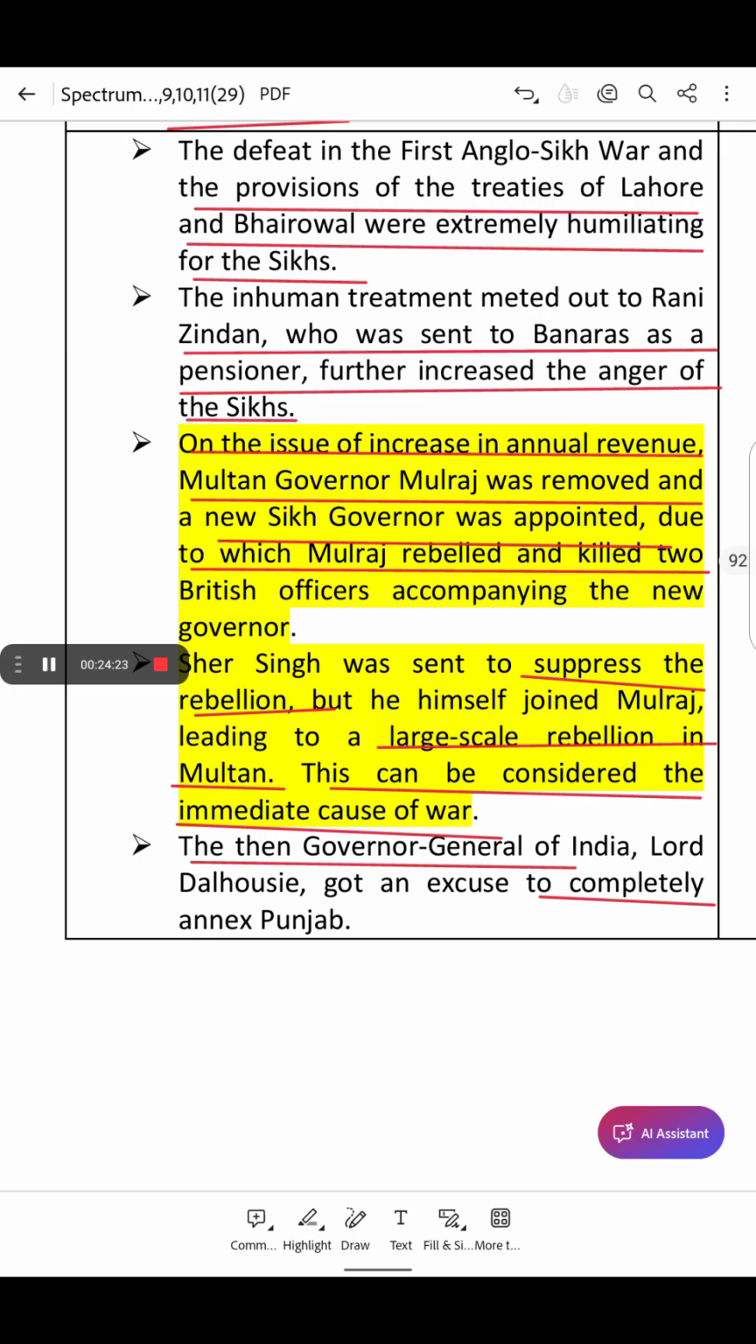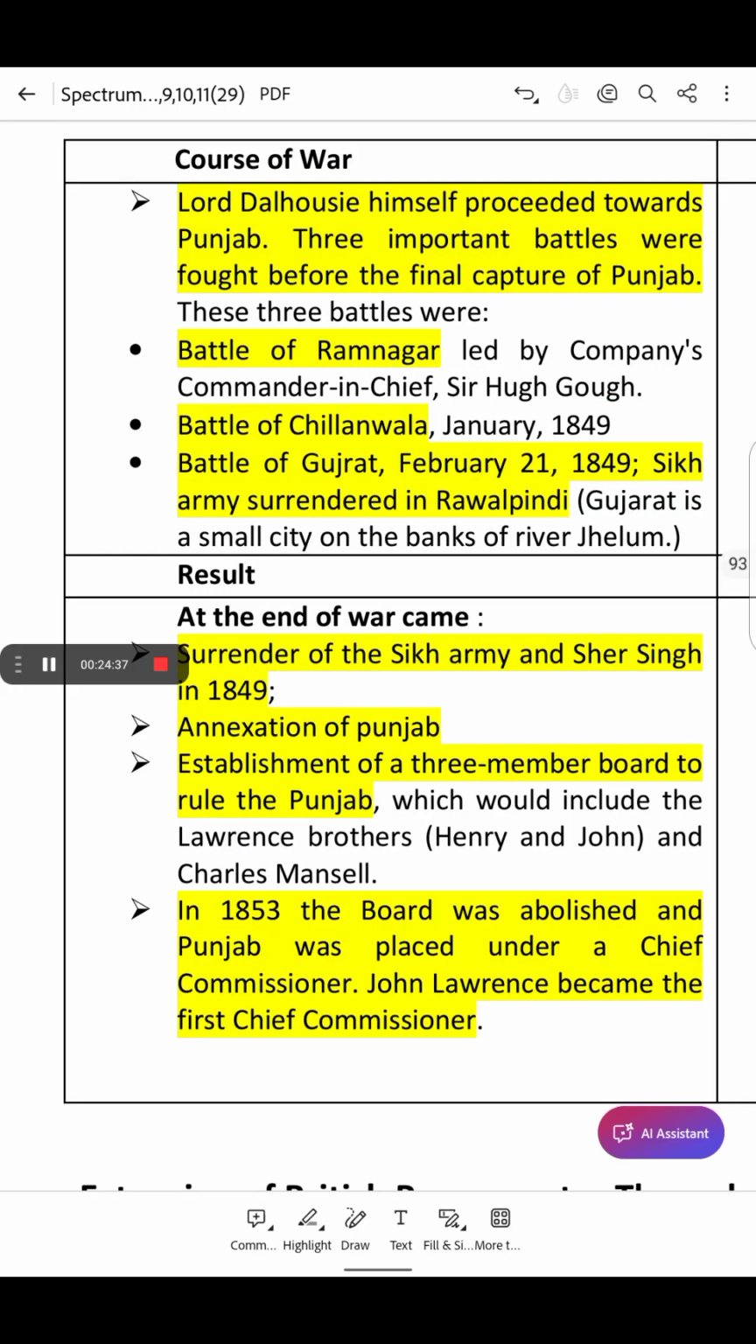And this is how the British eventually, slowly, gradually took full control of Punjab, ending the Sikh rule and starting British rule. So this was the whole story. Okay. Course of war.